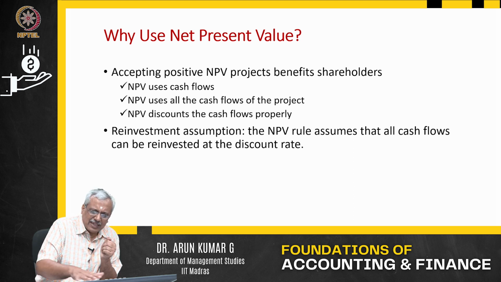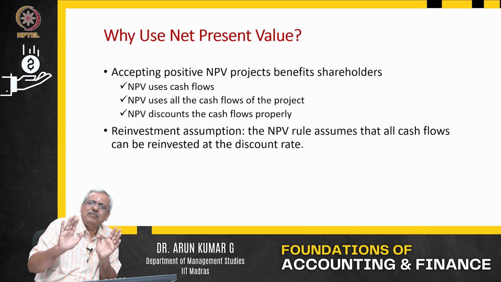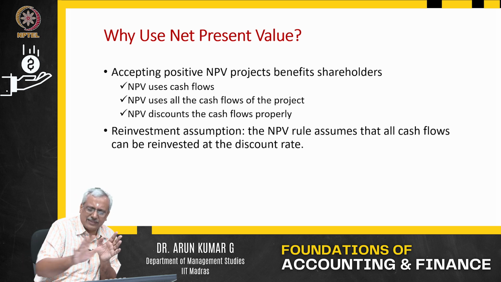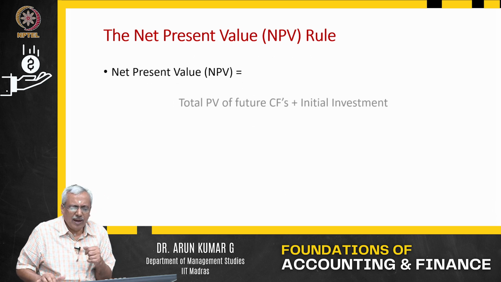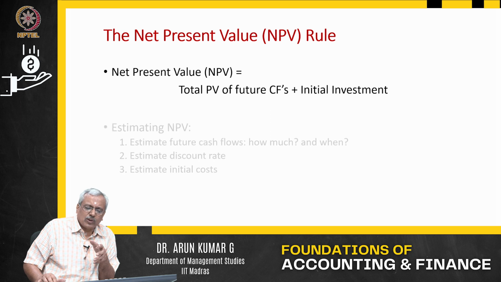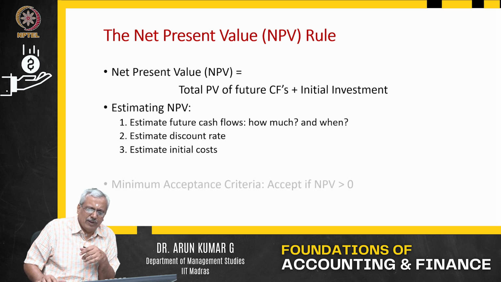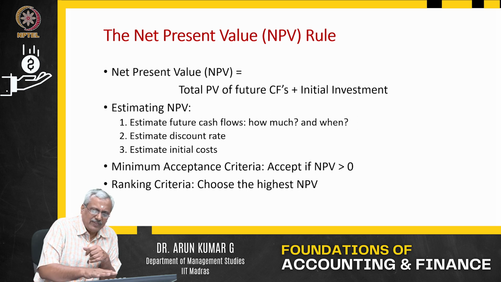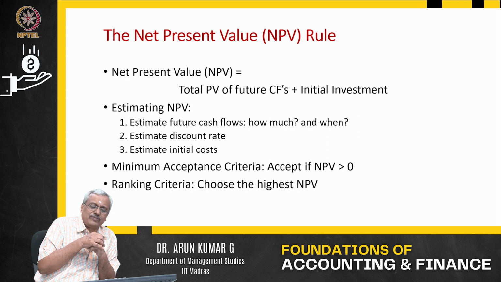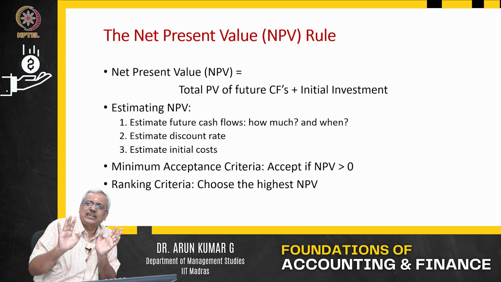Now, the reinvestment assumption: NPV assumes that all cash flows can be reinvested at a particular discount rate. That is the basic assumption we make. That is the NPV rule, in the sense that we estimate the total PVs of cash flows, rank them and choose, etc. And the slide is pretty self-explanatory. Minimum acceptance criteria: NPV should be higher than 0, that is, it should be positive.